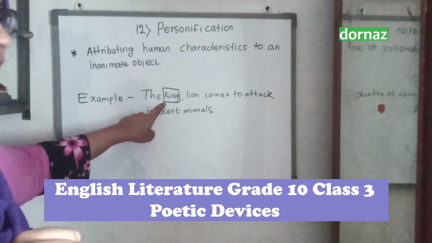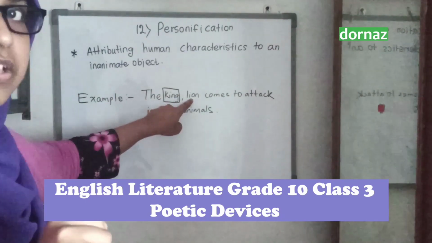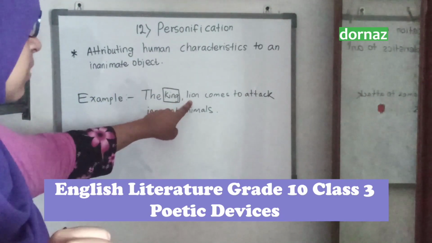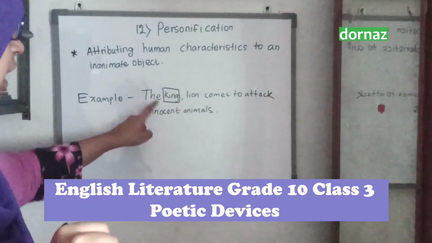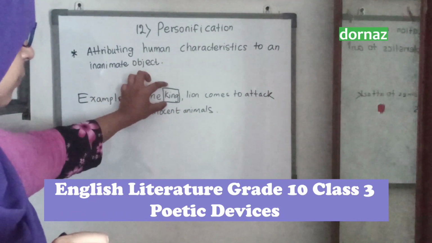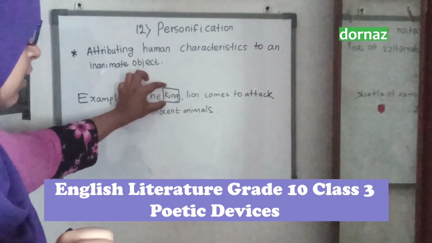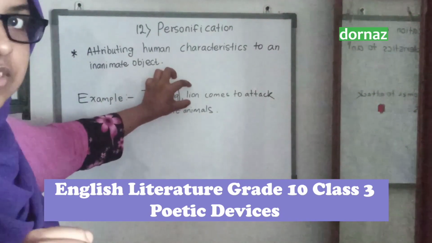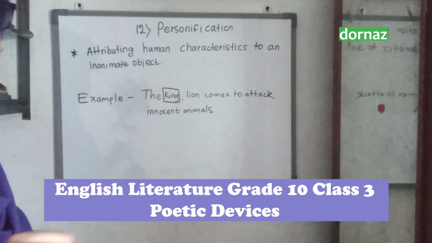This is a human characteristic applied to an inanimate object, which means it is not a human. So we are applying this human characteristic, king, to the inanimate object, the lion. So it is called personification.